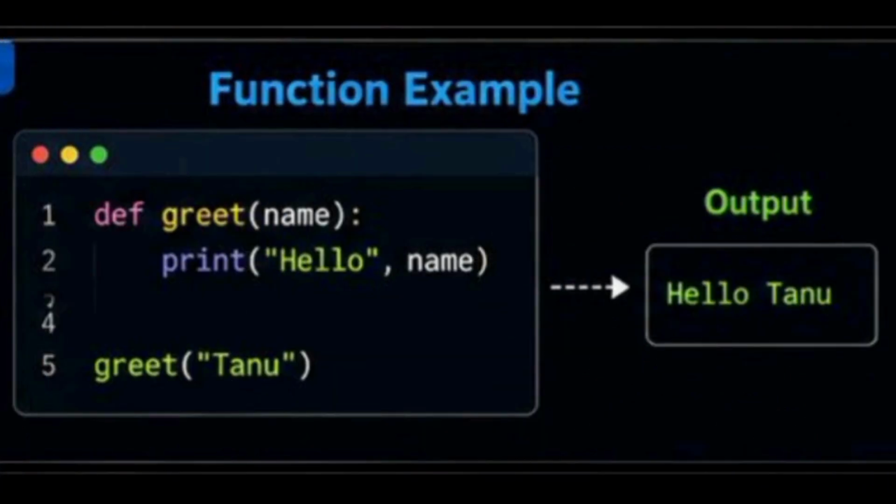Let's understand this with an example. Here we have created a function named greet that accepts a parameter called name. Inside the function, it prints a greeting message. When we call greet Tanu, the output becomes hello Tanu. This shows how a function executes only when it is called.